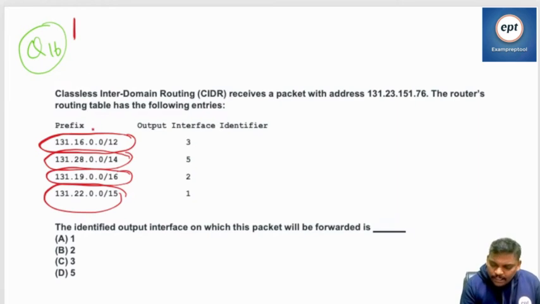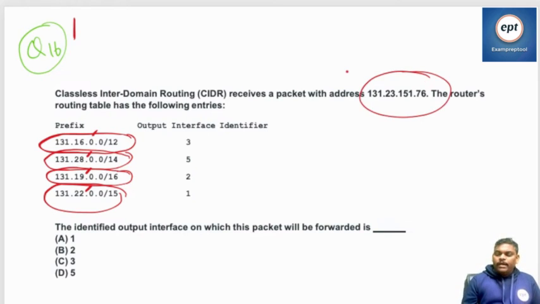This is the net ID. This is the IP which is coming. Packet is coming with this destination address.